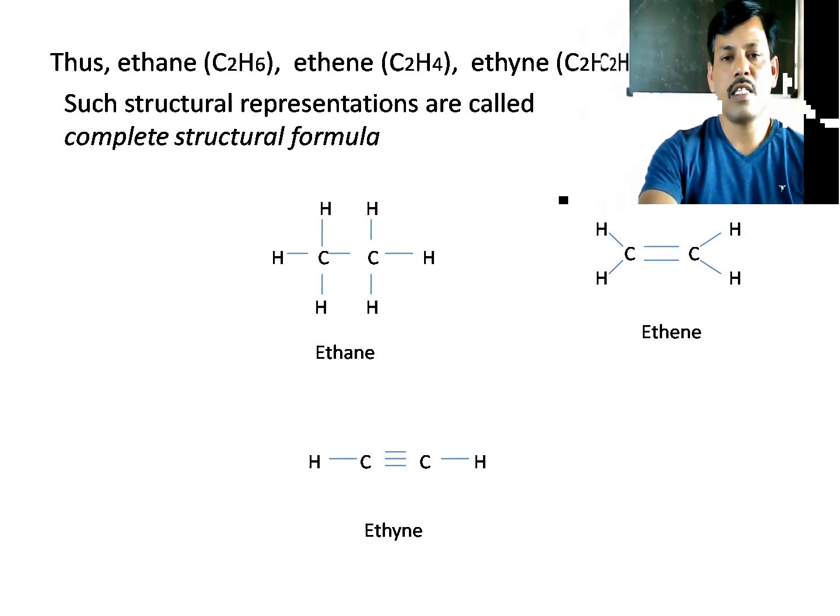So in ethene, two carbons are attached with double bonding, and this type of bonding is called alkene. Ene is the suffix for these compounds. Now the third one, ethyne. The formula of ethyne is C2H2.